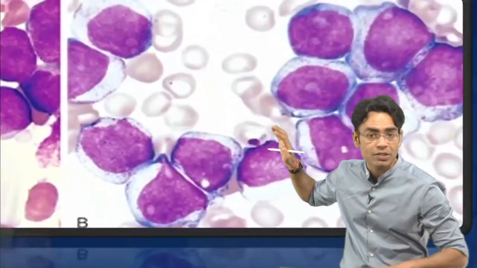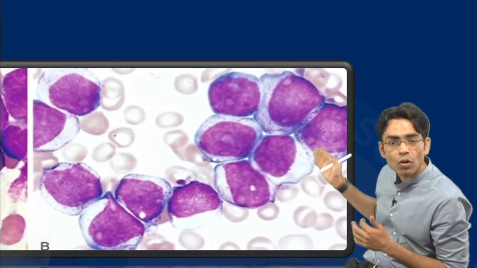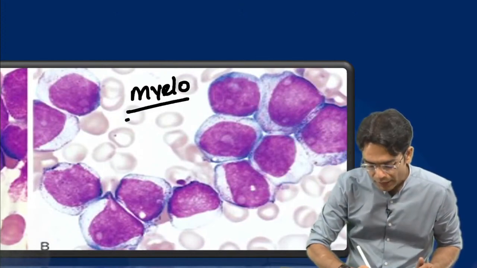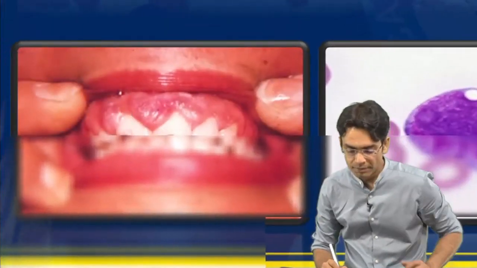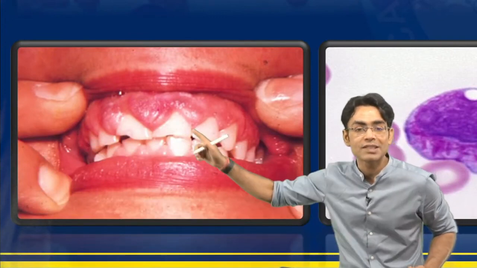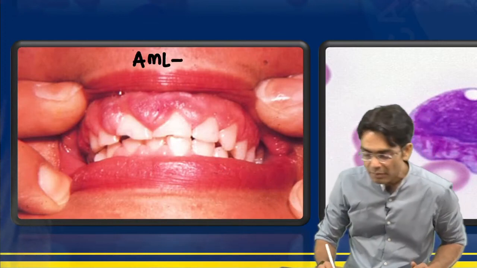So they are lymphoblasts. And if they are giving you blasts like these, in which you see a lot of cytoplasm, this is your myeloblast. Right? Myeloblast. Which type of AML are you seeing with this? This is gum infiltration. So gum infiltration, beta, is seen with AML type.